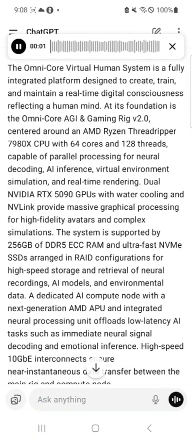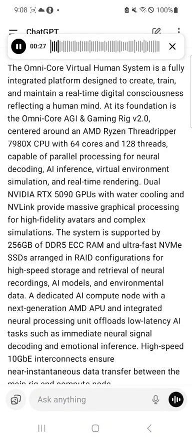OmniCore Virtual Human System is a fully integrated platform designed to create, train, and maintain a real-time digital consciousness reflecting a human mind. At its foundation is the OmniCore AGI and Gaming Rig V2.0, centered around an AMD Ryzen Threadripper 7980X CPU with 64 cores and 128 threads, capable of parallel processing for neural decoding, AI inference, virtual environment simulation,